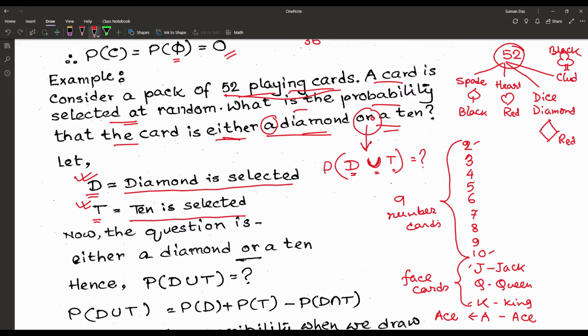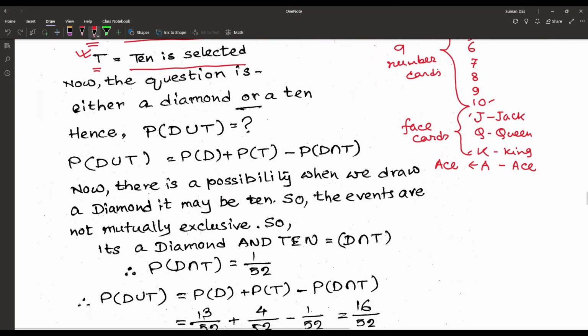According to the addition law, we have to find P of D union T, which is P of D plus P of T minus P of D intersection T.